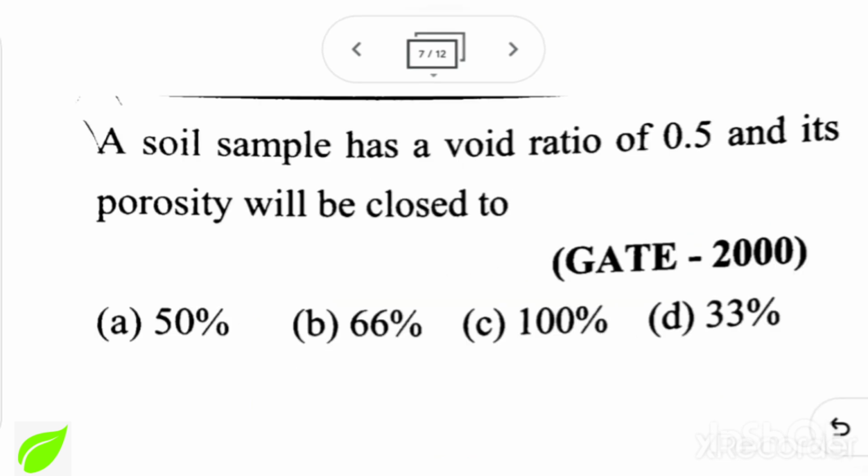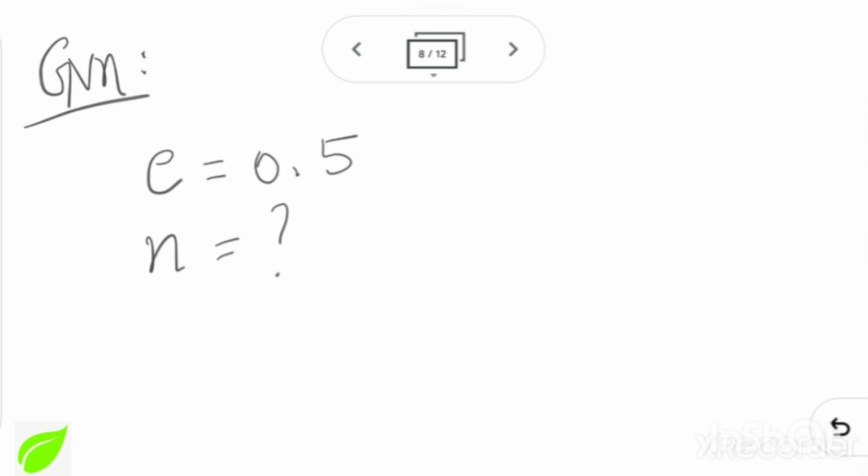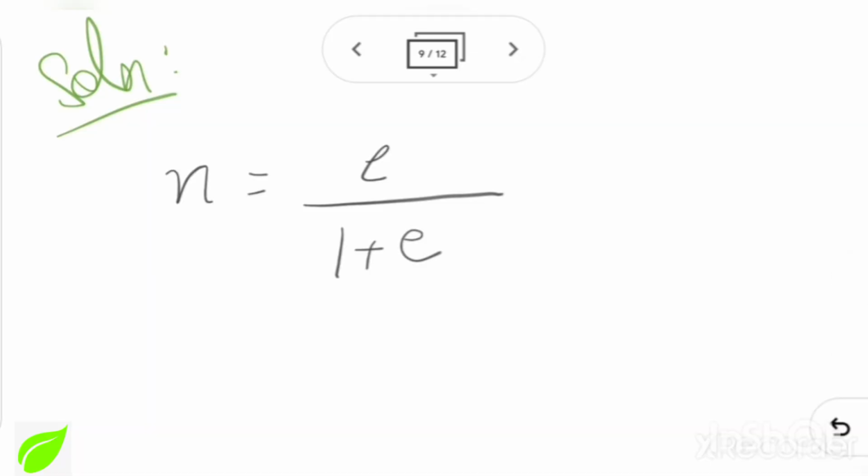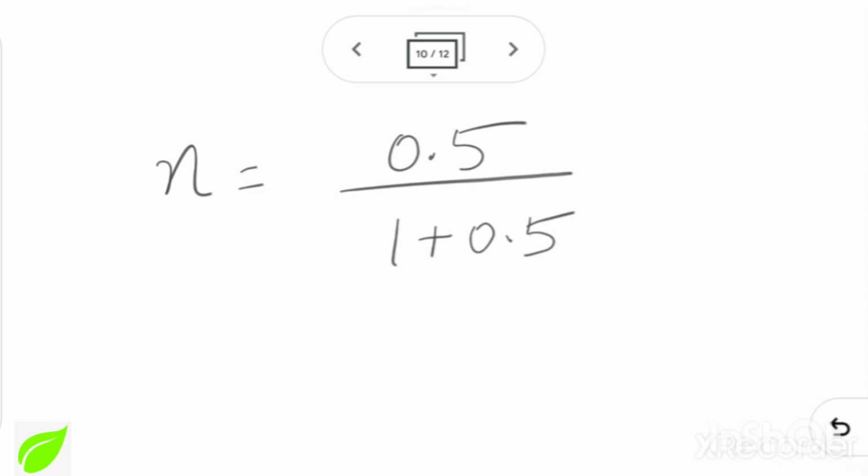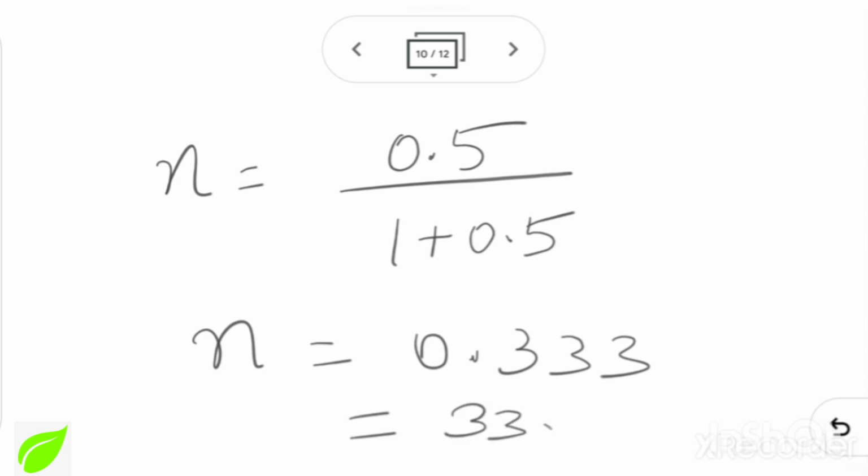Next, a soil sample has a void ratio of 0.5 and its porosity will be close to 2. In this problem, they have given void ratio and asked for porosity. The important relation that relates porosity and void ratio is this. So just substitute my void ratio value in this relationship. I will get my porosity as 0.333. So this porosity is always represented in terms of percentage.